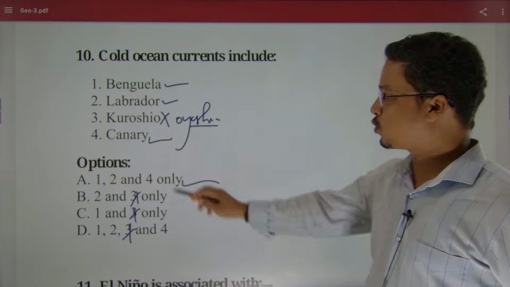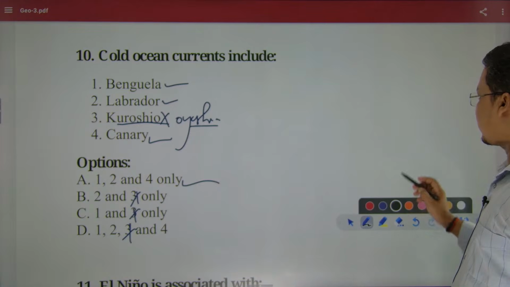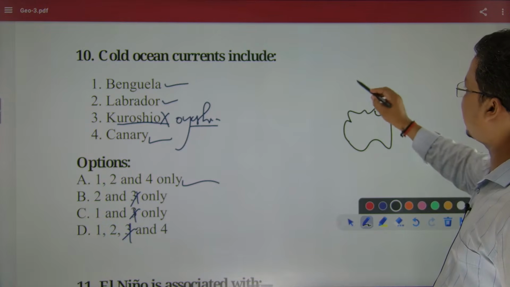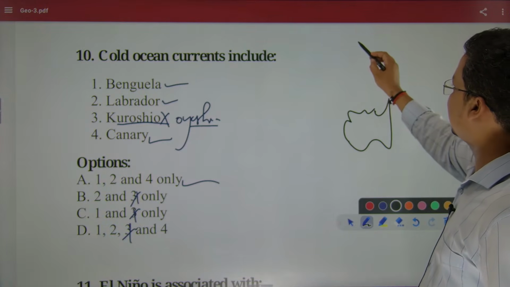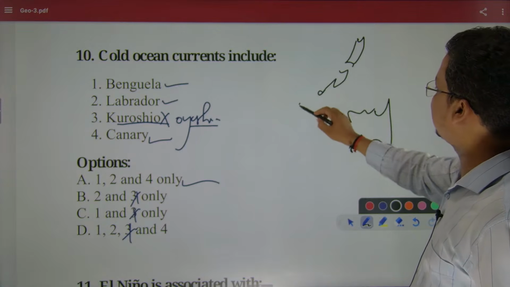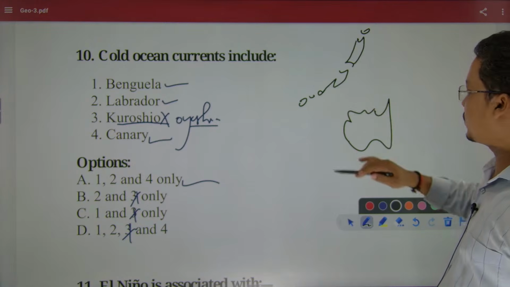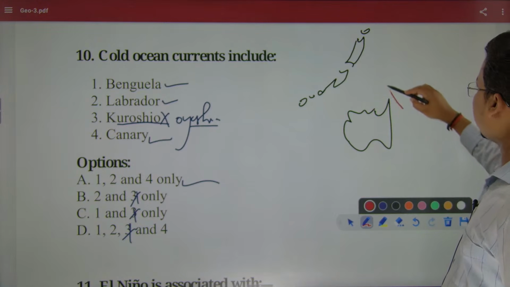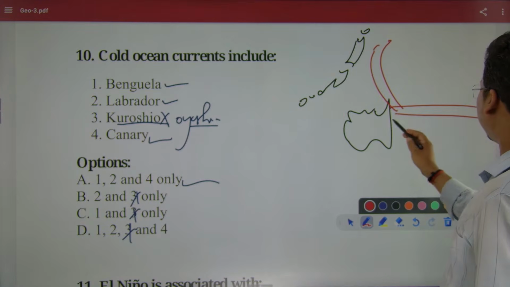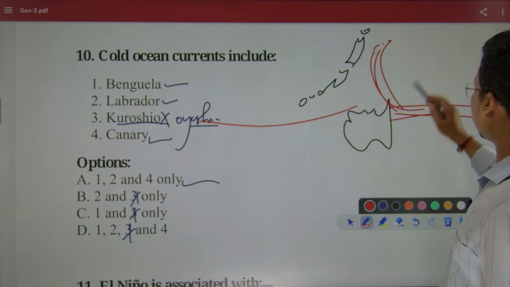The Kuroshio current is also called the Japan current. If I draw a simple map here, let's say this is Australia and Japan is here. Japan largely consists of 4 islands: Hokkaido, Honshu, Shikoku and Kyushu. The ocean current starts and moves like this, and this is the tropical water. As the water moves from here to here, this is Kuroshio. And the Oyashio comes from here.